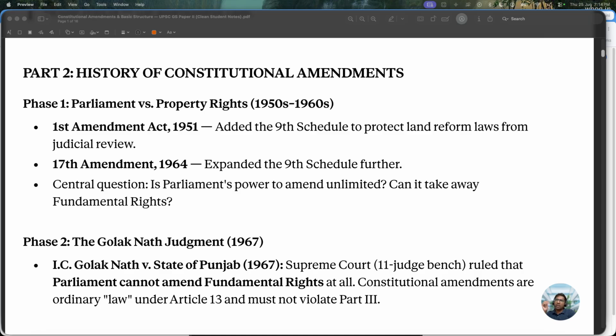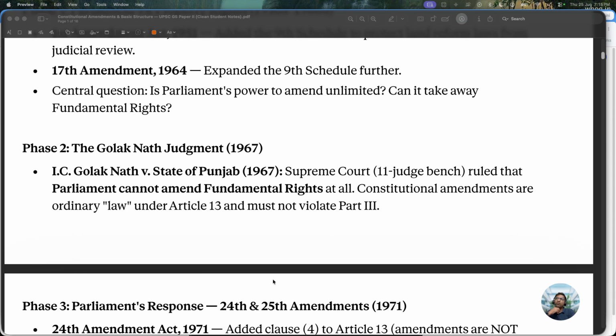Then the 17th Amendment, 1964. They expanded the Ninth Schedule even further. The key conflict in this time was, is Parliament's power to amend the Constitution unlimited? Can it take away fundamental rights? Because right to property was a fundamental right, the question arose whether Parliament can take away fundamental rights. Now we'll get into phase 2, the Golaknath judgment, 1967.